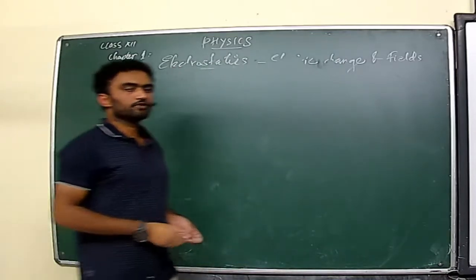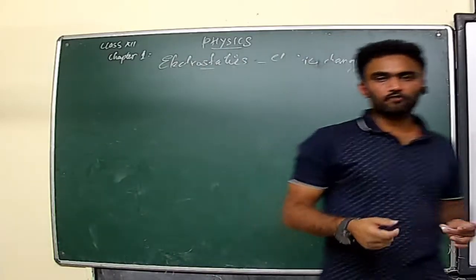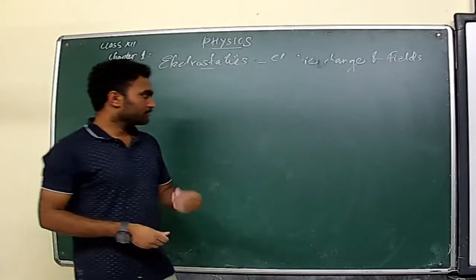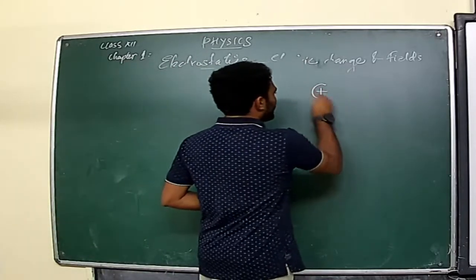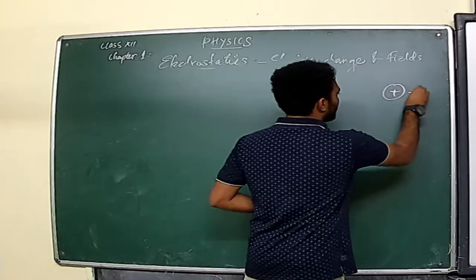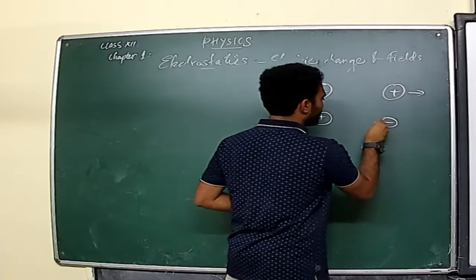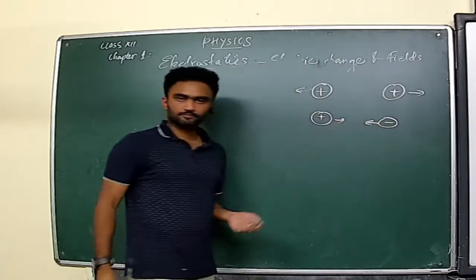Now we are moving to the most important part of our section, that is Coulomb's law. As I said earlier, like charges will repel each other, whereas unlike charges will attract each other, isn't it?